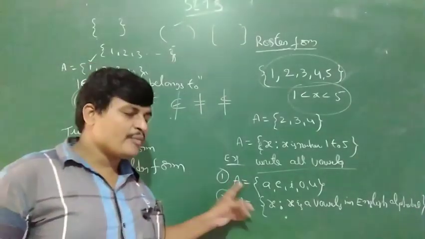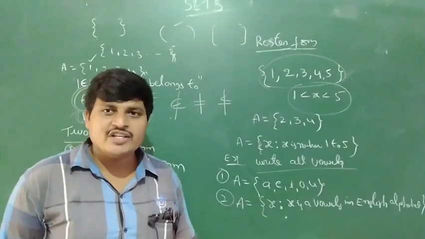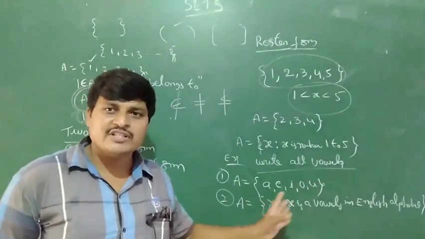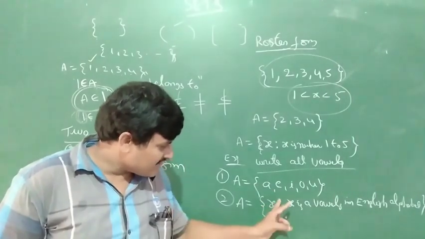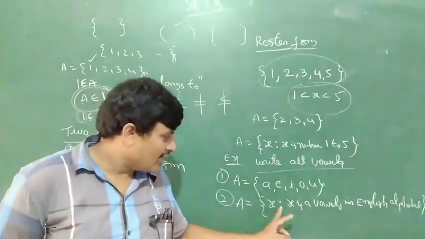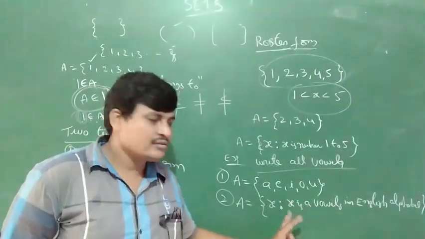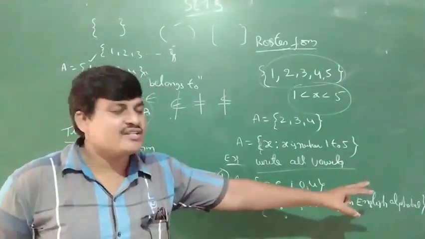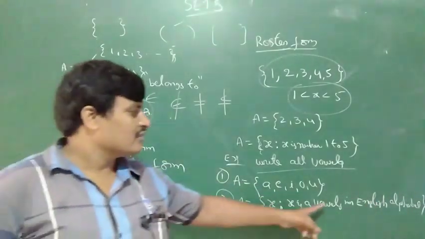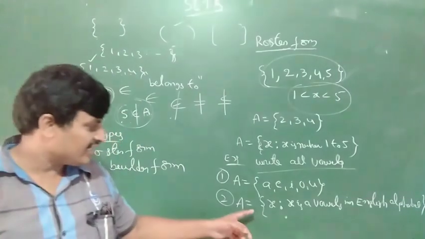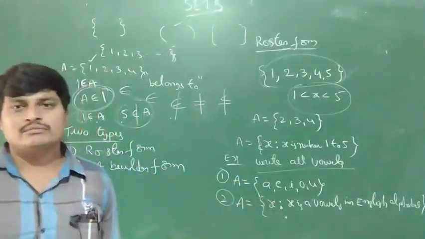The roster form is easy because each element is directly separated by commas within the braces. This is set of all x such that, and x is what is being asked: vowels in the English alphabet. This is the set builder form. This is the roster form.